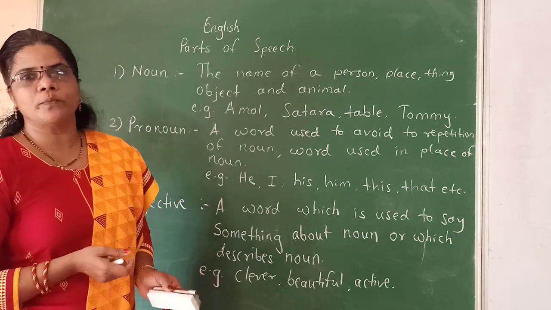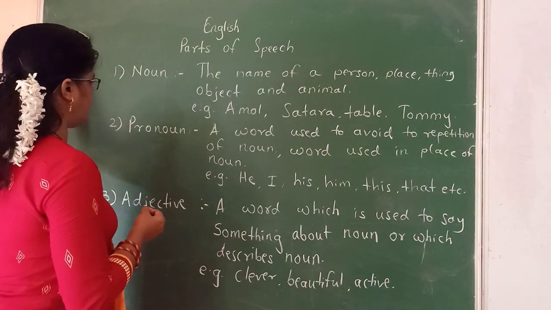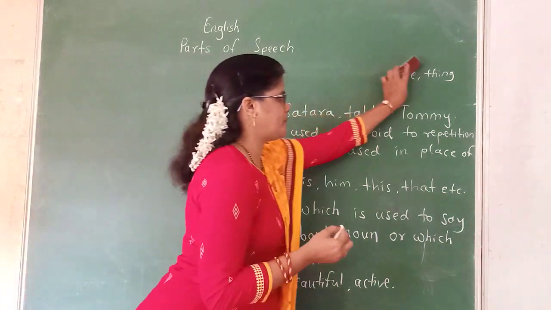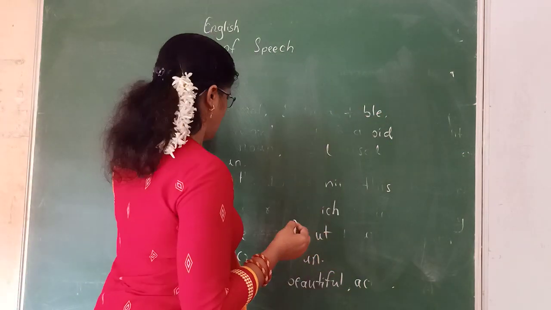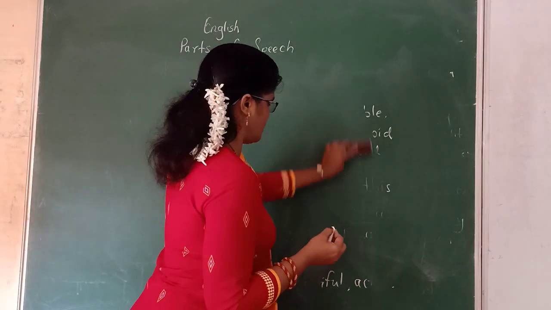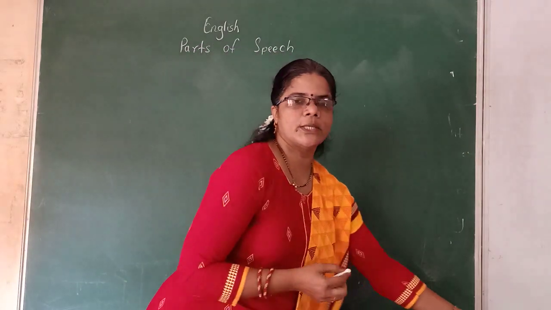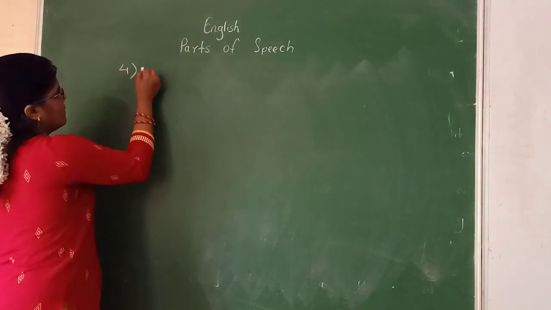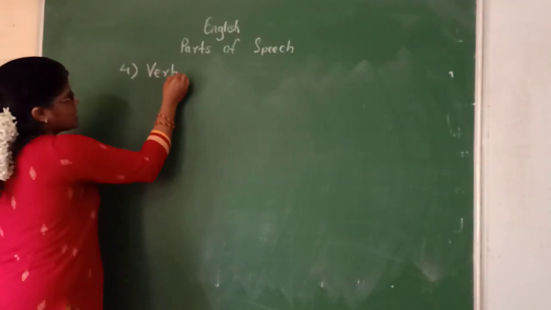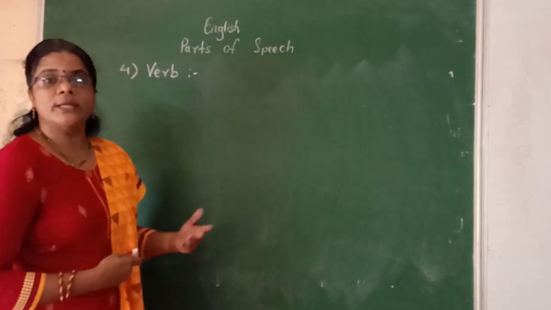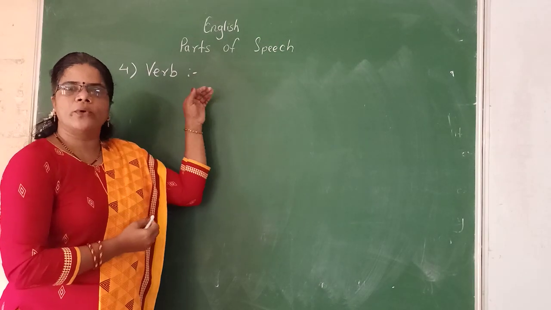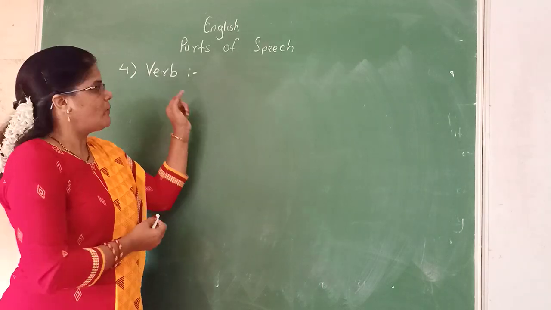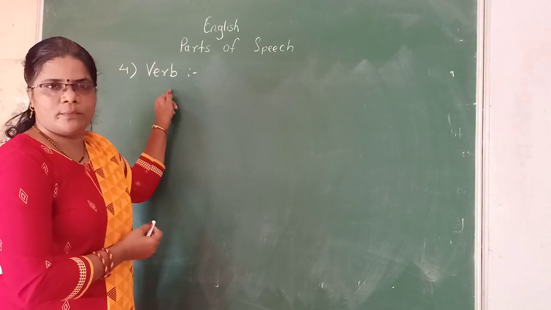Then what is the fourth part of speech in English? First of all, we are going to see verb. The fourth part of speech is verb. Then what is verb? And after this verb, we are going to see adverb. Then what is that adverb? We will see afterwards. First of all, we are going to see verb.